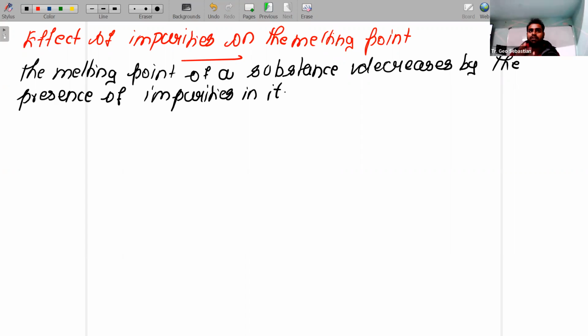Understood? So children, what is the effect of impurity on melting point? The melting point of a substance can be decreased by adding impurities. For example, you can take ice. Generally, the melting point of ice is 0 degrees Celsius. By adding salt, its melting point will decrease to minus 22 degrees Celsius. Understood?